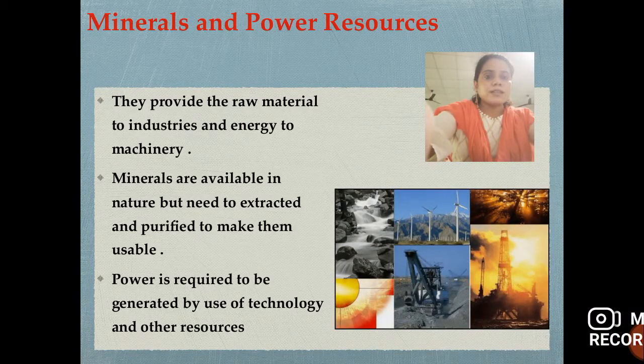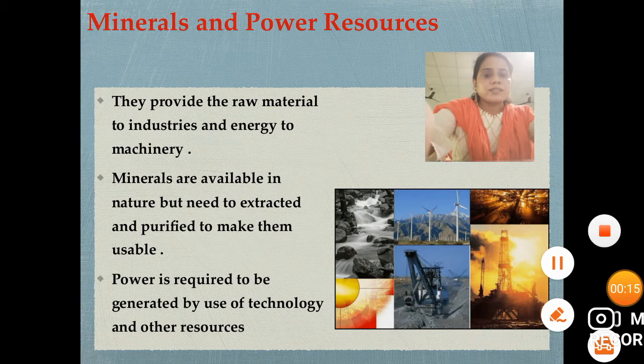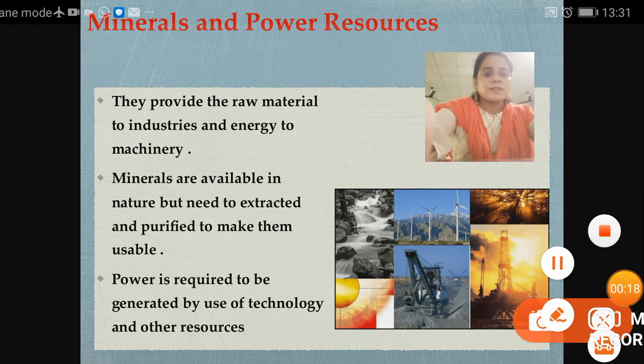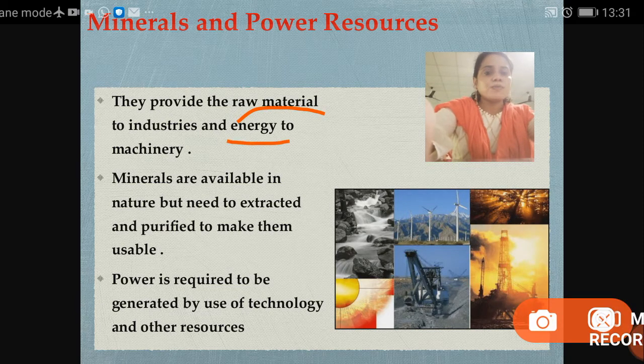So students, we will start this chapter with the uses of minerals and power resources. What are the uses of minerals and power resources? They provide raw materials to industries and energy to machineries. Minerals are available in nature but need to be extracted and purified to make them usable. They are in the earth's surface, so we have to extract them from the earth's surface and purify them to make them usable, because they are in raw form.